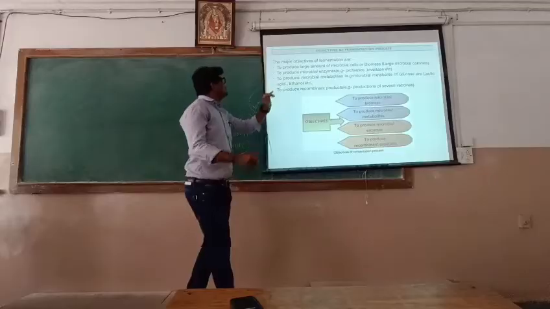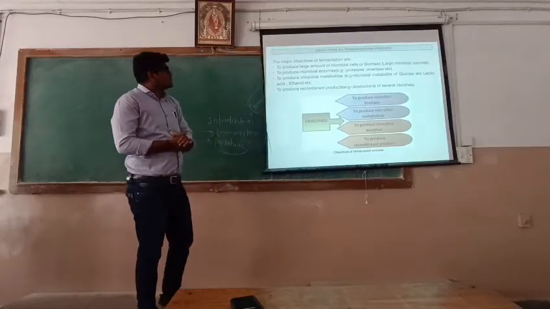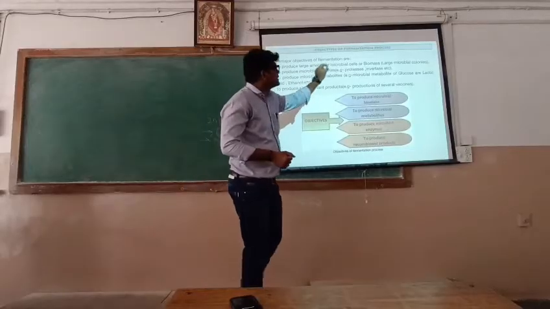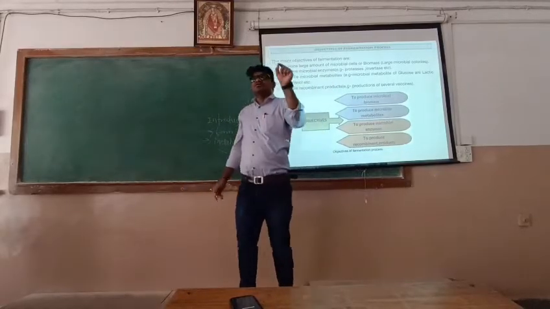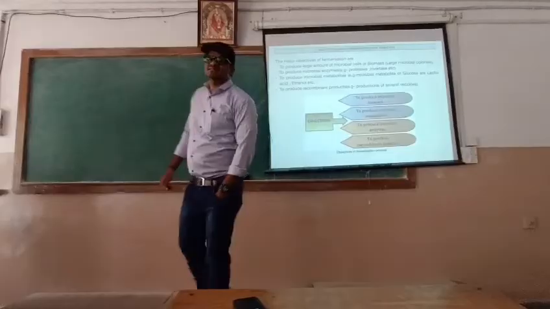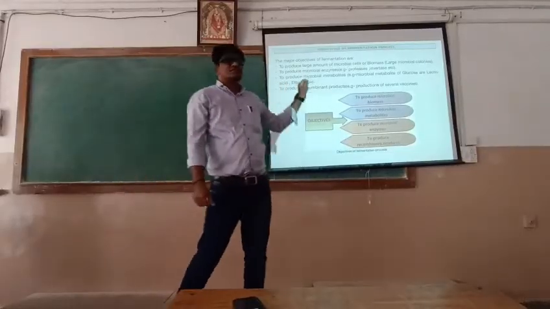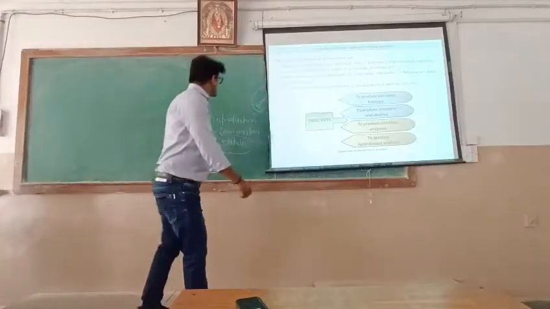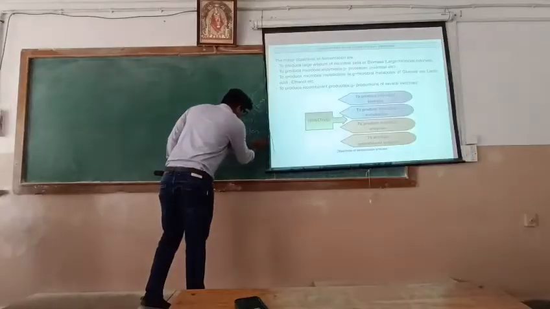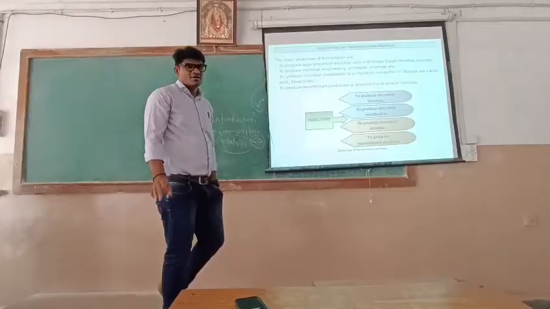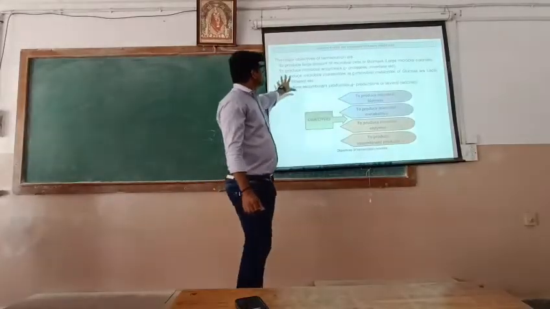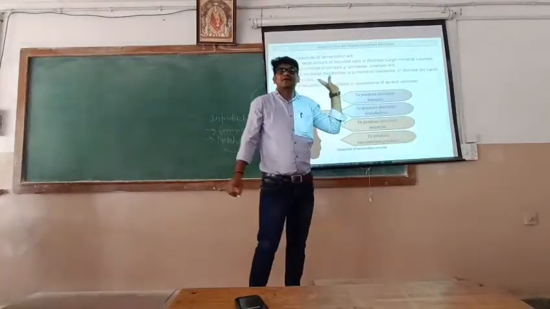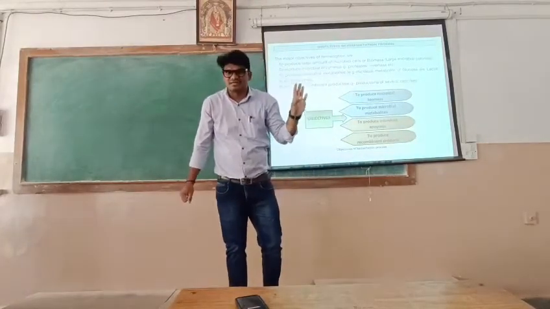First, to produce a large amount of microbial cells or biomass. Biomass is nothing but large microbial colonies. Now one question in your mind: what do colonies mean? A colony is a group of microorganisms. In one colony, approximately 60 microorganisms are present. So this is our first objective: to produce a large amount of microbial cells or biomass.